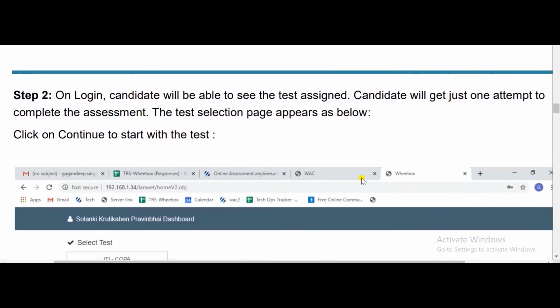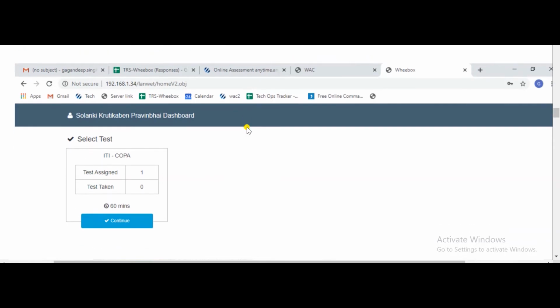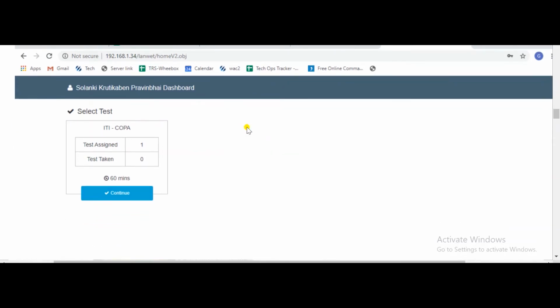So this is the interface which you will get after logging in. Then you will get this type of interface. Once you log in, you will be able to see that some test has been assigned to you.